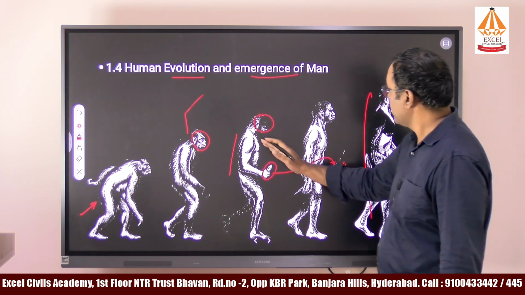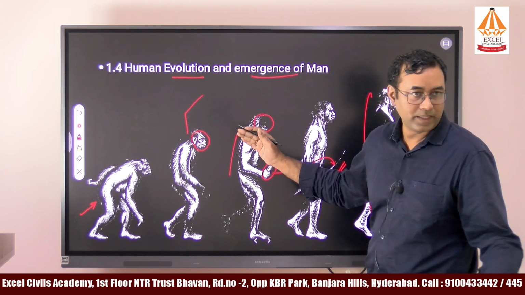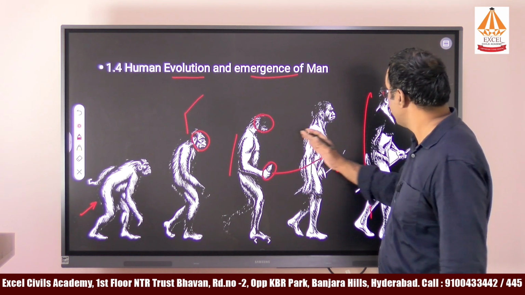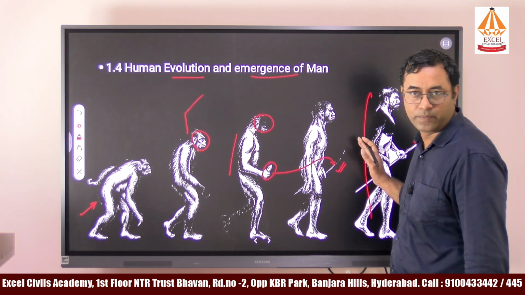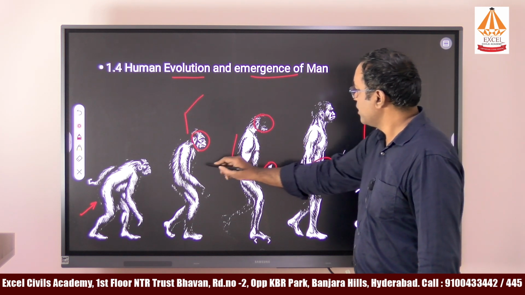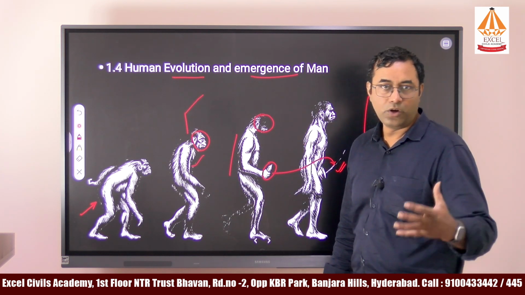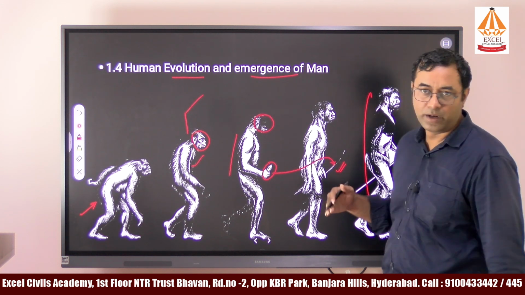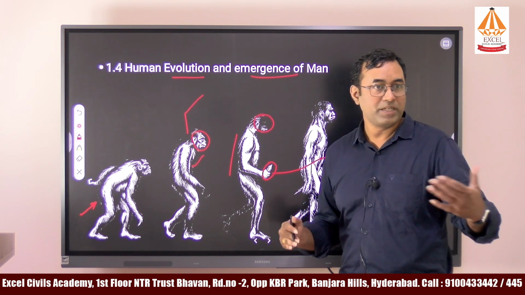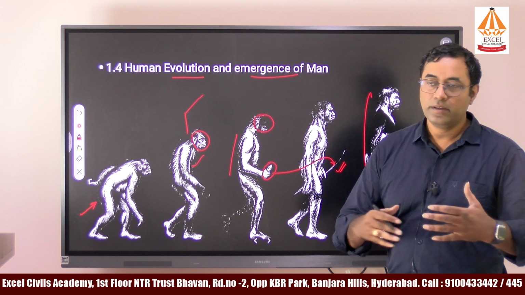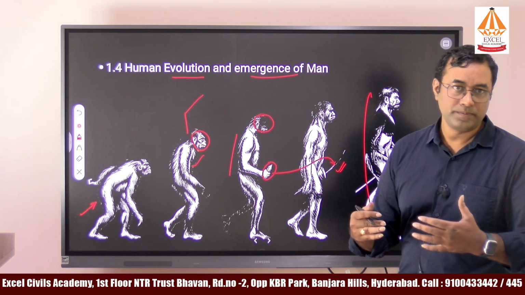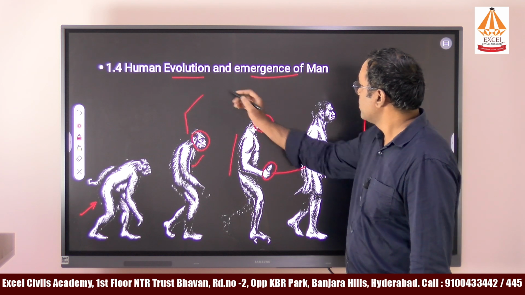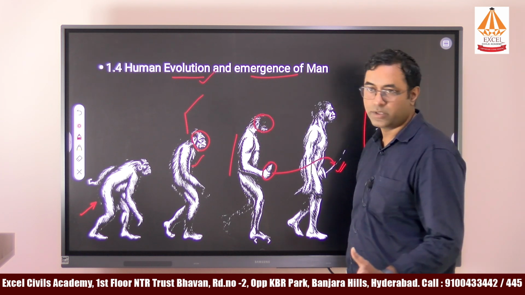Okay, so here the height has increased, the brain size has increased, and with the increase in brain size, the people have been advancing over a period of time. Earlier they had huge hair on their body, but if you see, the hair has been reducing over a period of time, because of climate change and because of the culture they developed. Everything was changing over a period of time. That will be studied in human evolution.